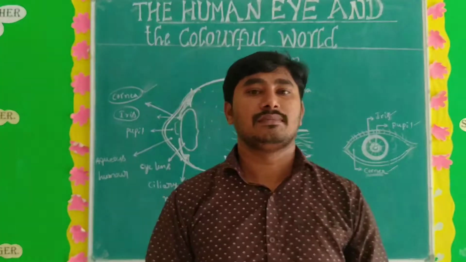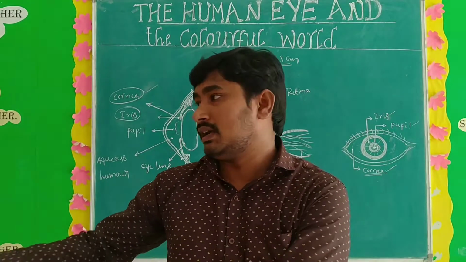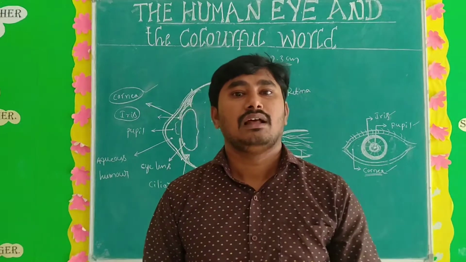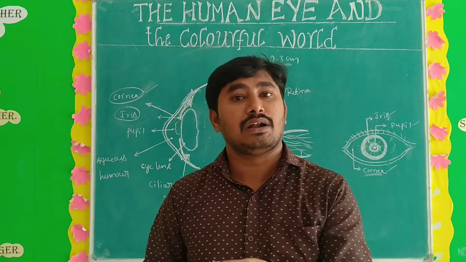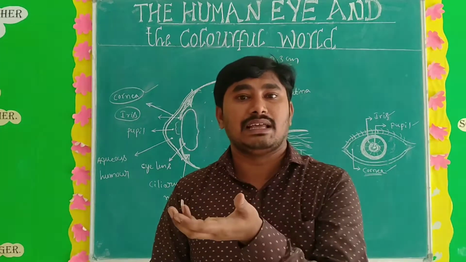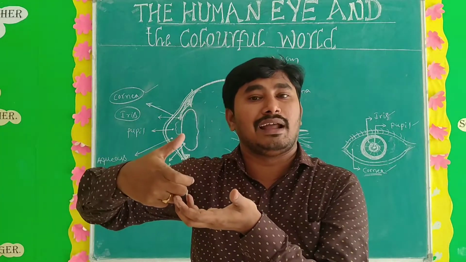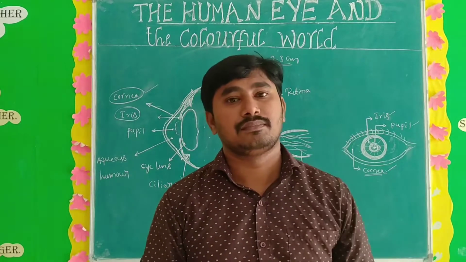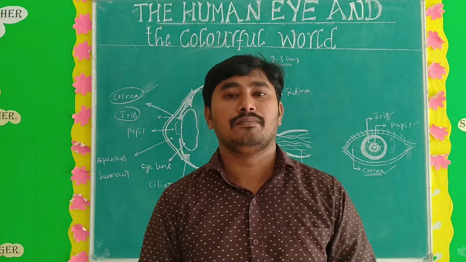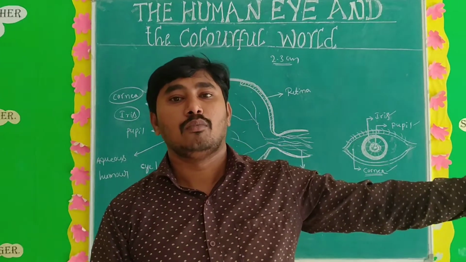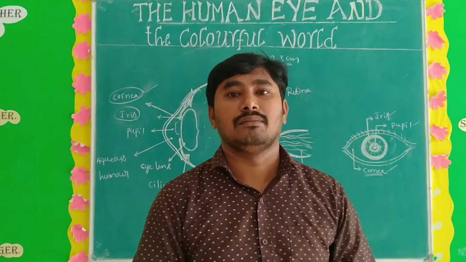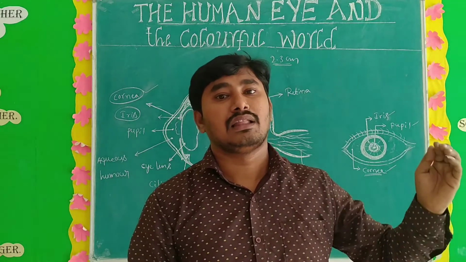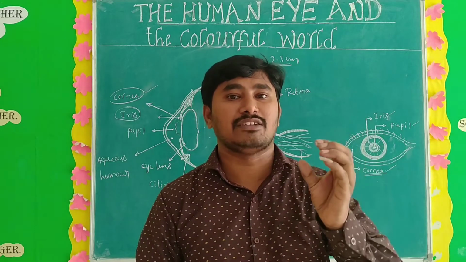How does it control? I think you know that in a dim room, maybe any dark room, automatically the iris makes the pupil size somewhat larger. When the pupil size increases, automatically more light enters the eye, so you can see the objects. In case you are outside the room, where there is high intensity of light, it is an excess of light. So automatically the iris decreases the size of the pupil.